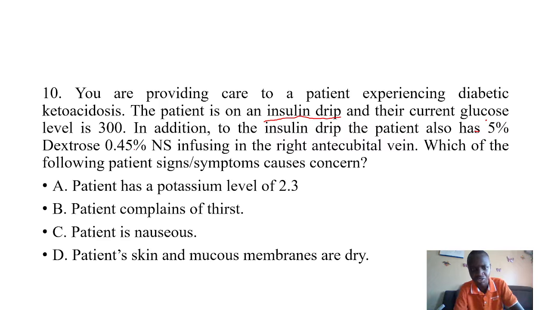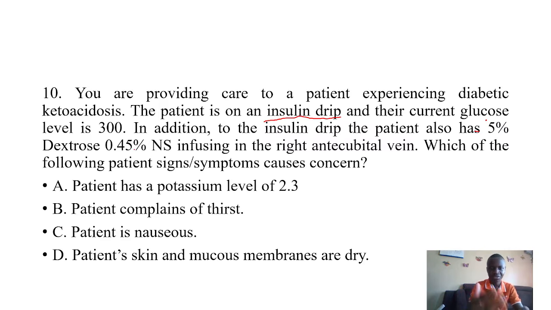So it says, which one of the following patient signs and symptoms causes a concern? What will cause a concern for you? 1, a patient has a potassium level of 2.3. 2, patient complains of thirst. 3, patient is nauseous. 4, patient's skin and mucous membranes are dry.